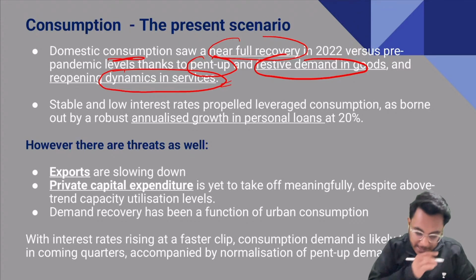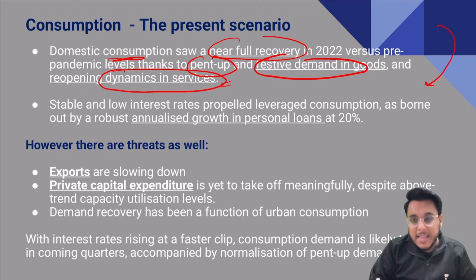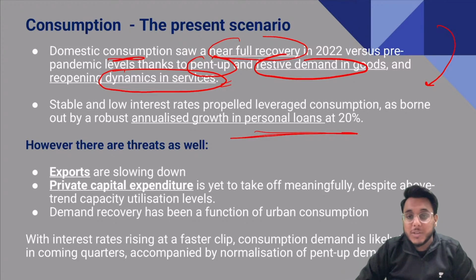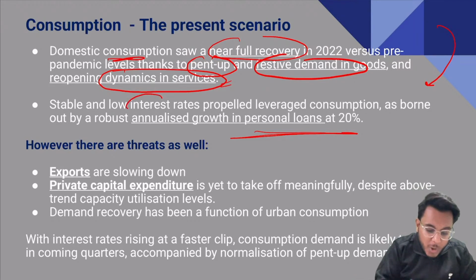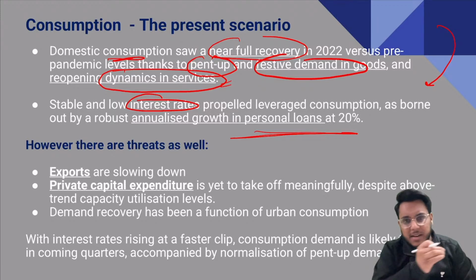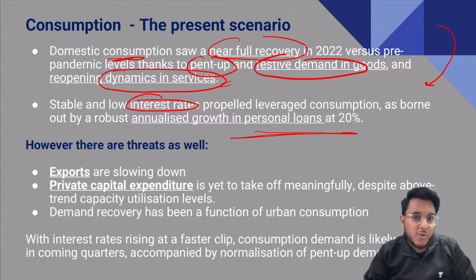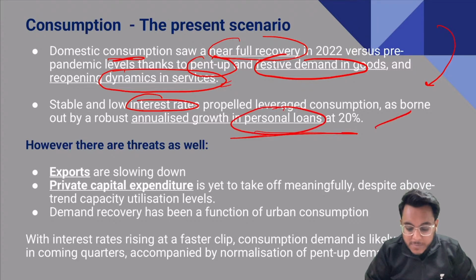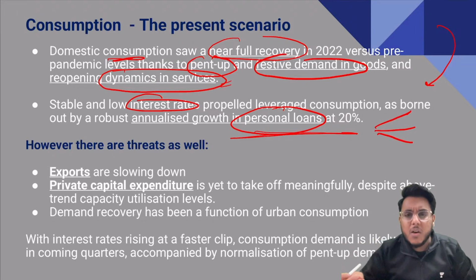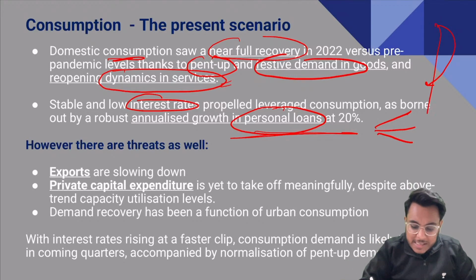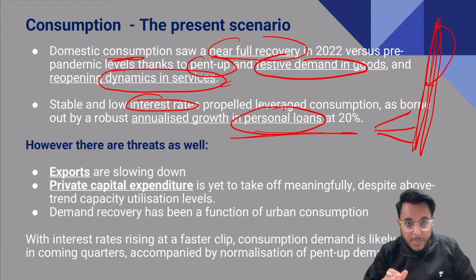Now understand this particular thing, guys, that in 2022 there is also growth in personal loans at around 20%. Why is there growth in personal loans? It's because of low interest rates. Very low interest rates were there in the last 2 years, particularly 2021 and 2022. Now the Reserve Bank of India is increasing the interest rate because inflation has become a really big challenge, but interest rates were low. And because the interest rates were low, people took personal loans, and with these loans they are spending money on marriages, on shopping, on all such things. So this has increased the domestic demand, domestic consumption.